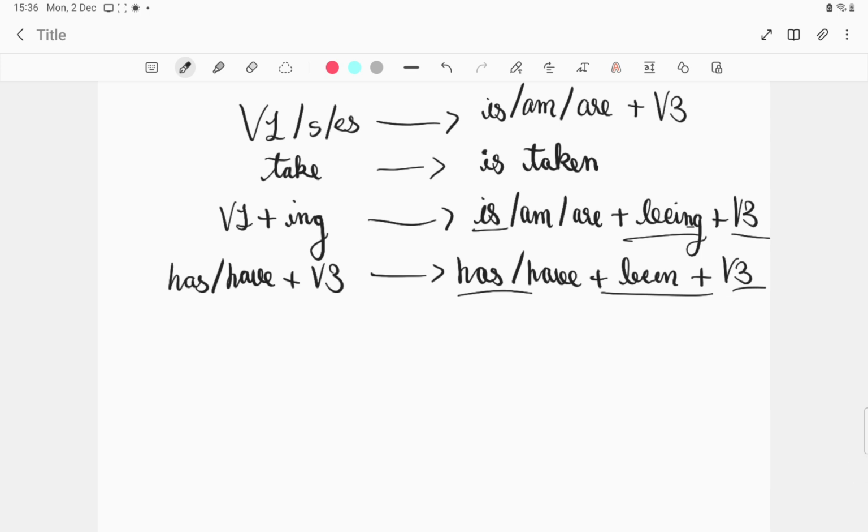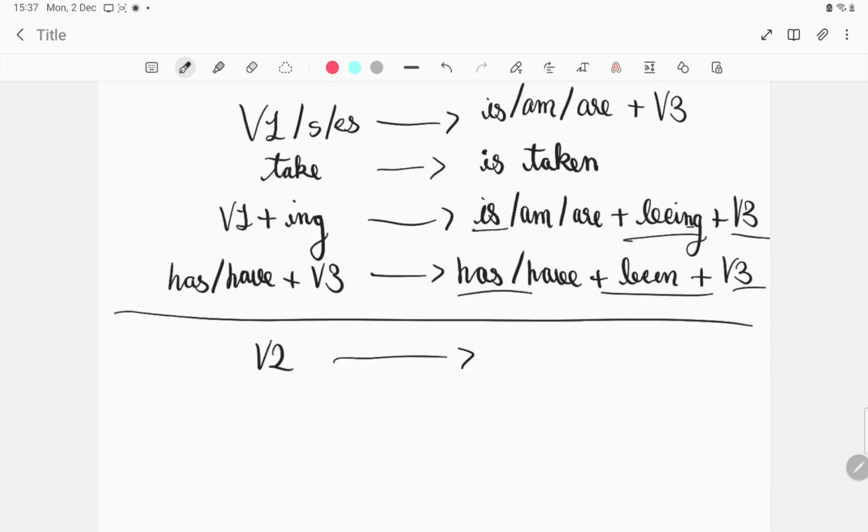Okay, now let's move to past tense, sorry, this was our present tense. Let me draw a divide here. This was our present tense. Now we'll move to past tense. In past tense, let us take the sentence, they took the food. So the verb's second form is there. They took the food changes into the food was taken. Was or were plus the verb's third form.